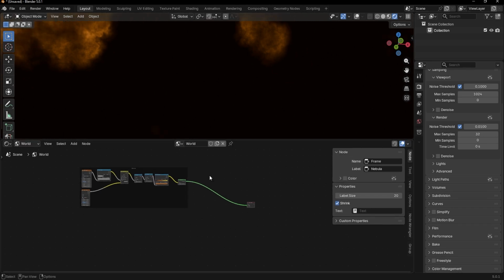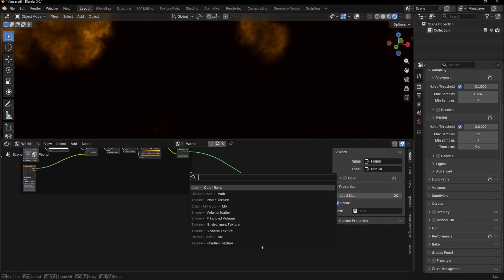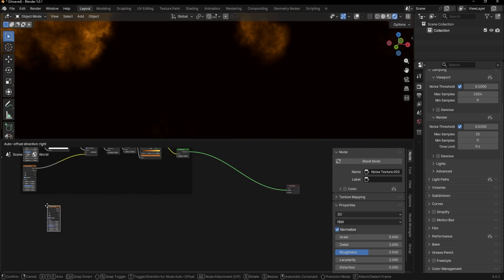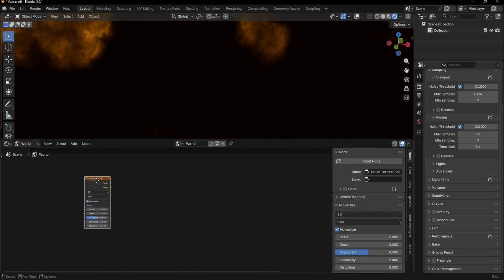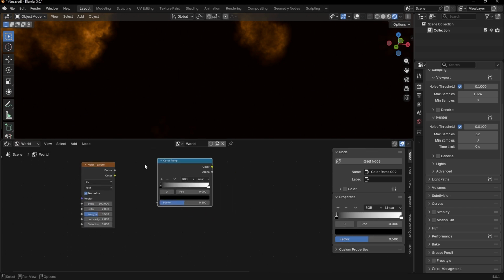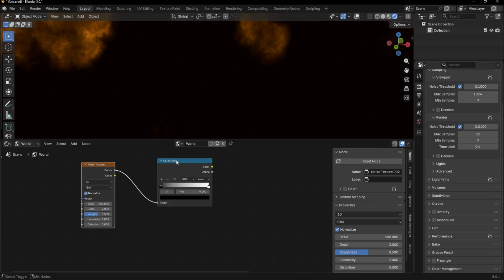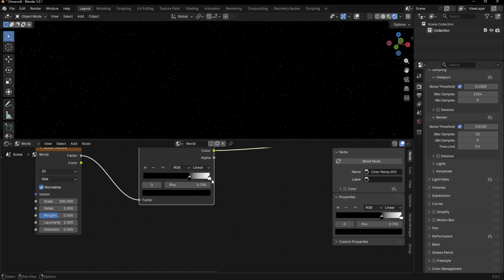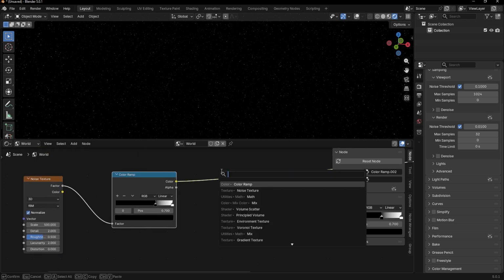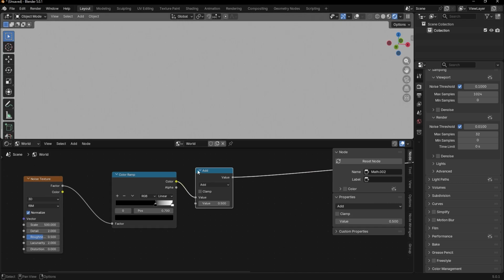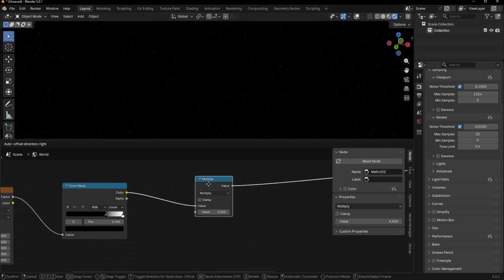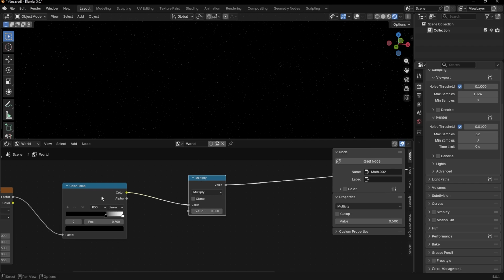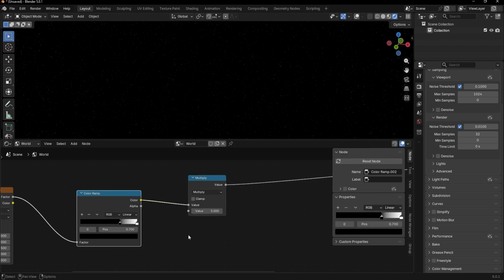Now let's add some stars to the background. So add a noise texture, change scale to 500, add a color ramp, connect factor to factor, and set the position of this point. Set the position of this to 0.7, grab a mask node, set this to multiply, set value to 5. It's better to play around with these settings a bit to achieve a good result.